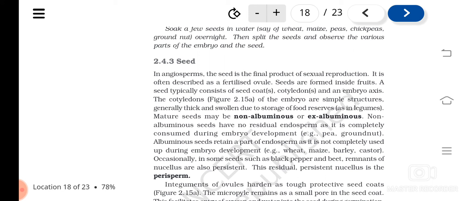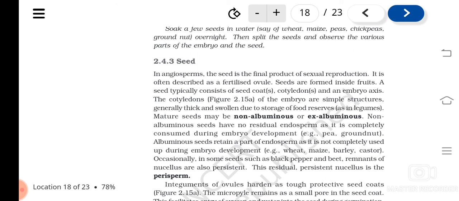If the seeds have endosperm left out in them, they are known as endospermous or albuminous seeds. Usually all the dicots are ex-albuminous seeds; there won't be any endosperm left out. But in the case of monocots, they are albuminous seeds. Dicots are non-albuminous, or ex-albuminous or non-endospermous seeds.